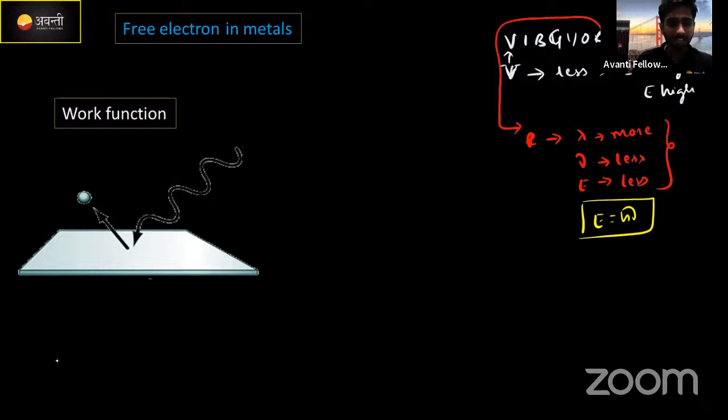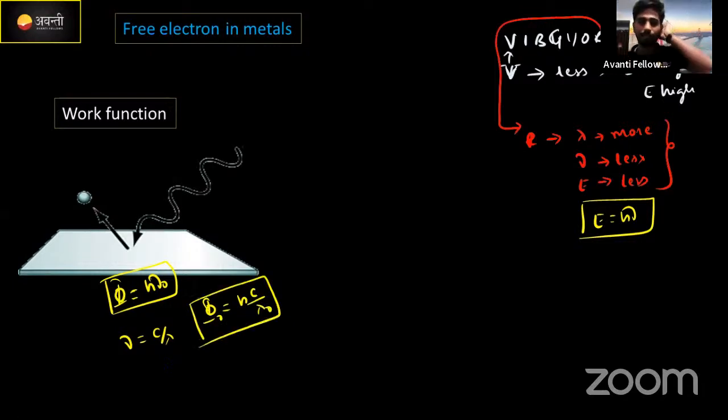Coming to the next point, work function means the energy which is already bonded with the electron. The energy that binds the electron, what do we call it, work function. We call that h nu naught. Here you need to know the relation between nu and wavelength, that is nu is equal to c by lambda. If you substitute here, work function will be h nu, where nu is c by lambda naught. Why I'm mentioning lambda naught, I will tell you later.